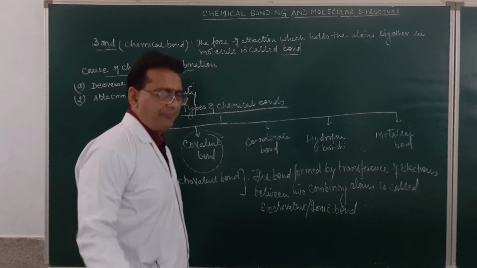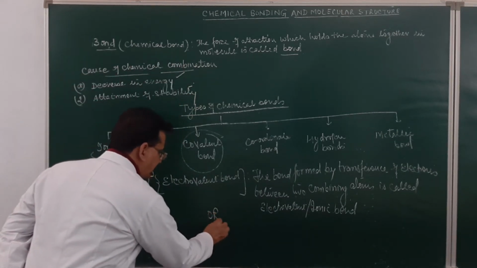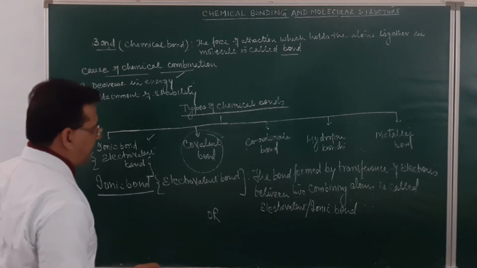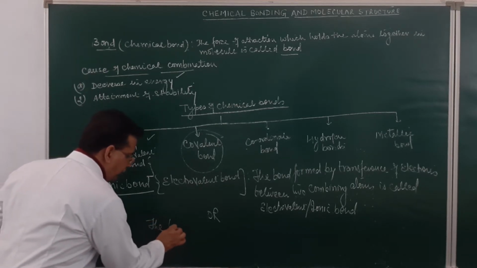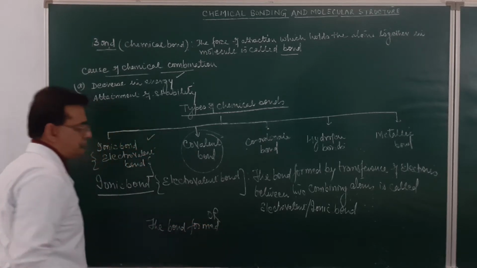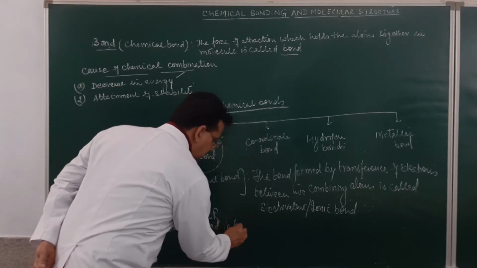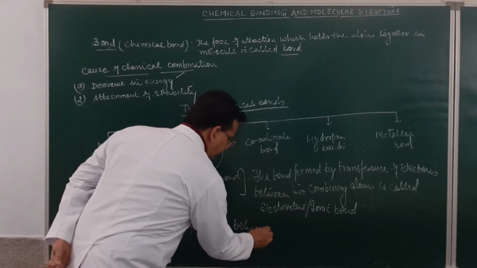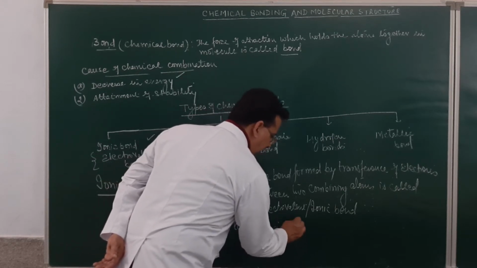Am I clear? Or in a very simple language I may say over here, the bond formed in between the ions is called the ionic bond. The bond formed in between ions is the ionic bond.